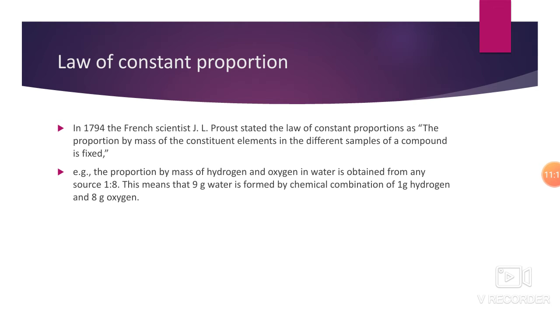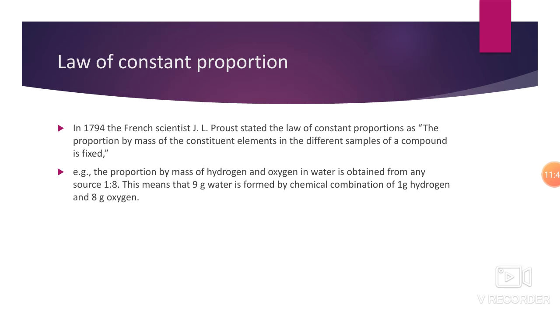Let's see by an example: the proportion by mass of hydrogen and oxygen in water, obtained from any source, is 1:8. So the molecular formula of water is H2O. In H2O, which are the two constituent elements? Hydrogen and oxygen. There are two constituent elements. So their proportion is the same in any sample of it.